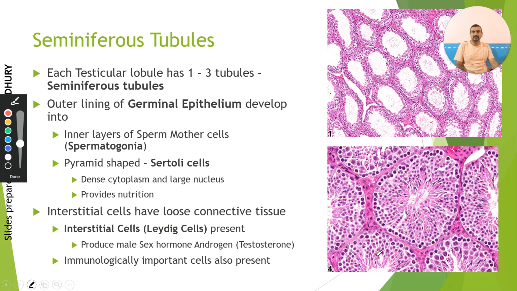Very important to remember, these Leydig cells are the ones responsible for producing the male sex hormone androgens, that is testosterone, which we commonly know. And obviously, since it is a connective tissue, it's usually a loose connective tissue, and therefore has some other immunologically important cells also present in it.